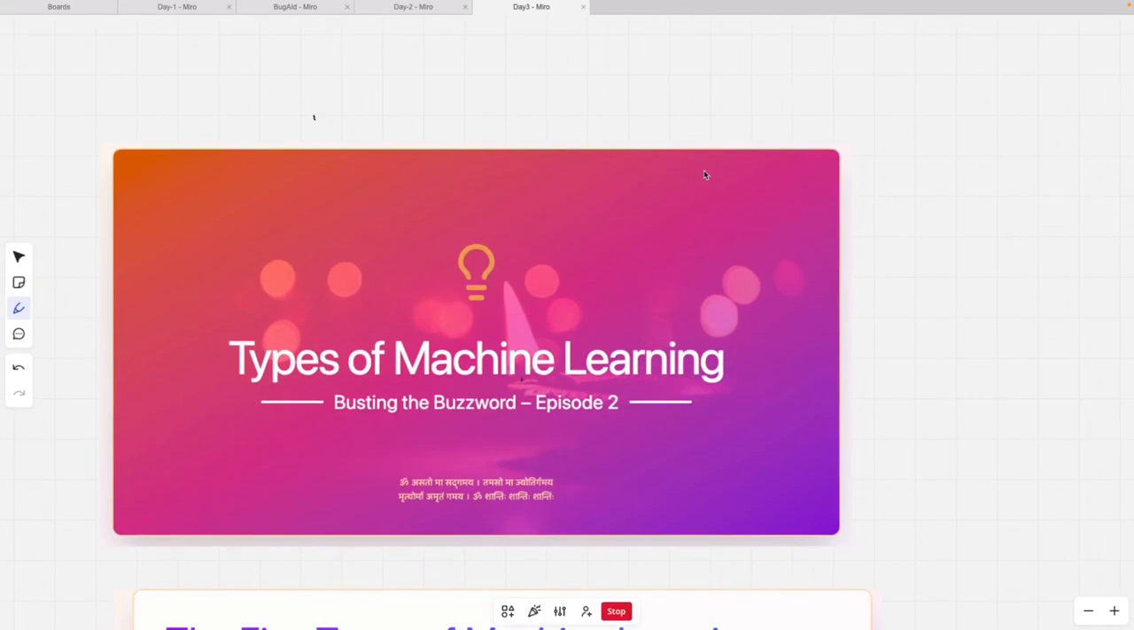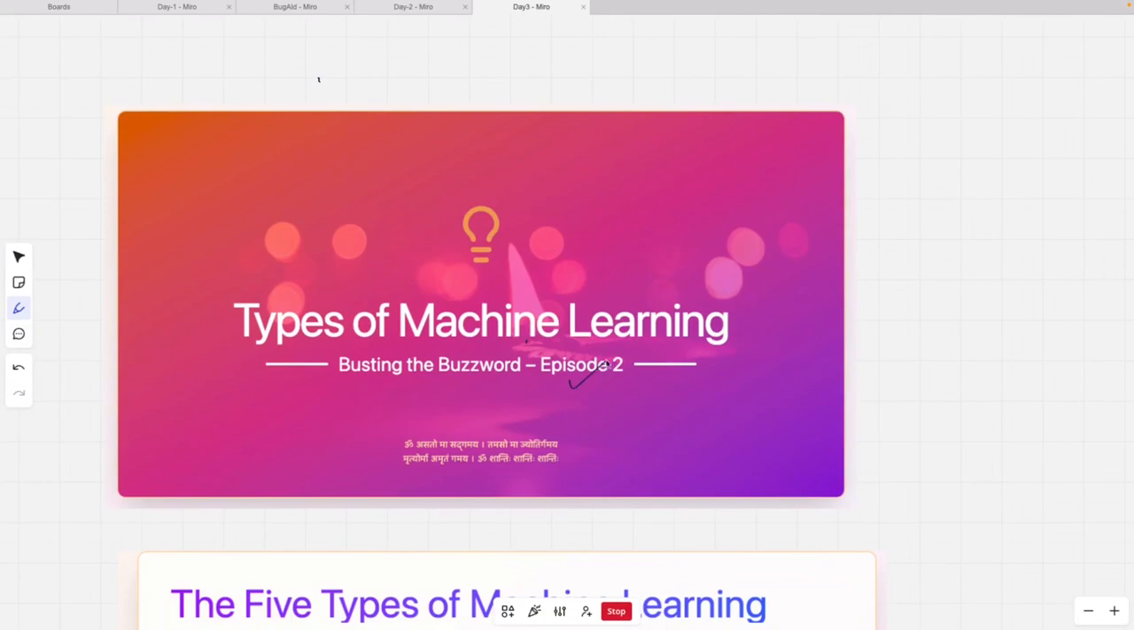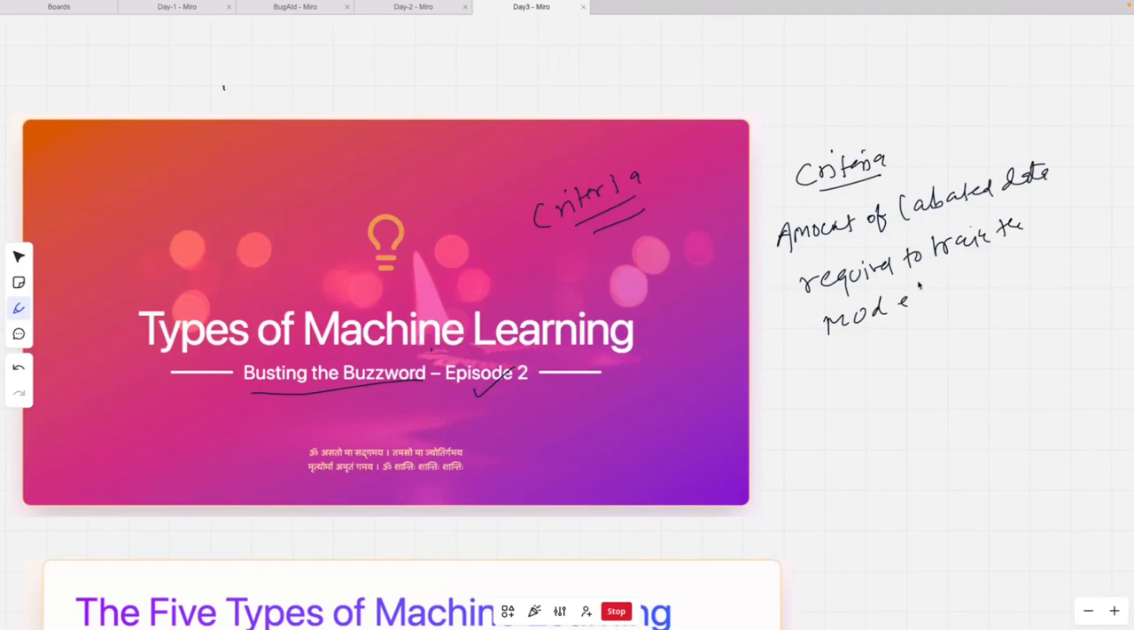Today we are going to start our second episode of the series Busting the Buzzword, where we'll study and understand what the different types of machine learning are. Now, how many different types of machine learning there are depends upon the criteria we use to divide machine learning. This is what we'll consider today as our criteria to divide machine learning into multiple categories.